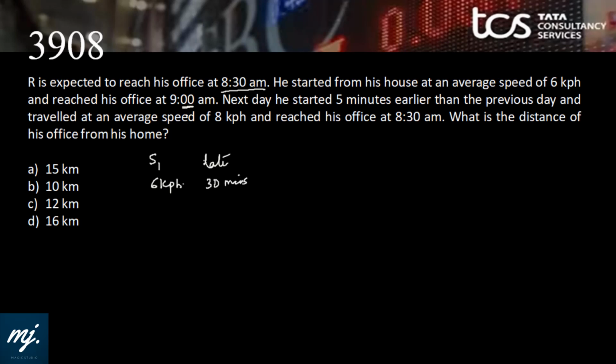Correct? Because he is reaching at 9 am. He is supposed to reach by 8:30 am. Next day, he started 5 minutes earlier than the previous day, and traveled at an average speed of 8 kph. In this case, average speed is 8 kph and he reached his office at 8:30 am on time, but having started 5 minutes early. That means this time also he is late by 5 minutes.